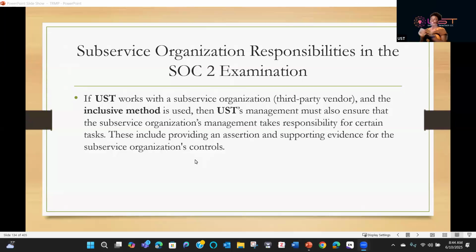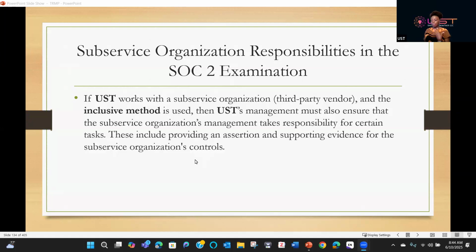Welcome now to the subservice organization responsibility in the SOC 2 examination. For example, if UST works with a subservice organization, say a third-party vendor, and the inclusive method is used, then UST management must also ensure that the subservice organization management takes responsibility for certain tasks. Remember, inclusive, right? Take responsibility for certain tasks.